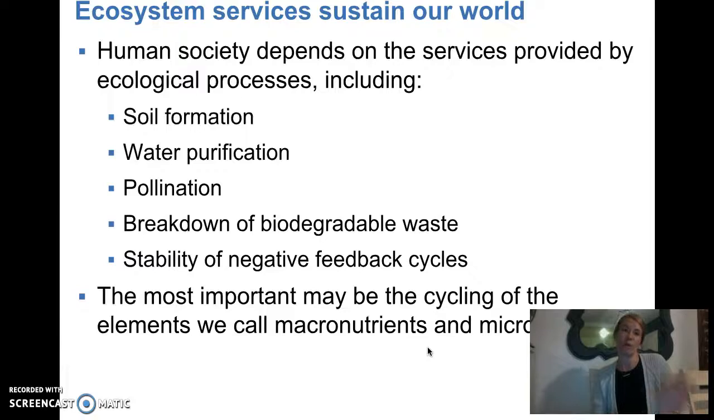And so the most important may be the cycling of the elements that we call macronutrients and micronutrients, which we're going to talk about in the next lesson. So the nutrient cycling is probably the most important of these. And that's all.